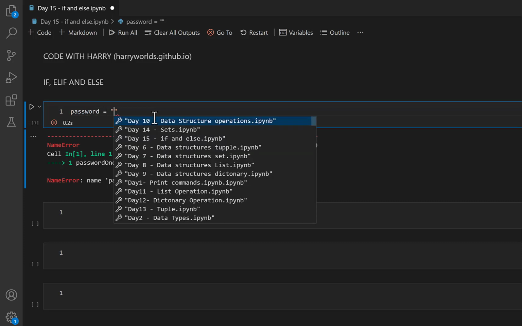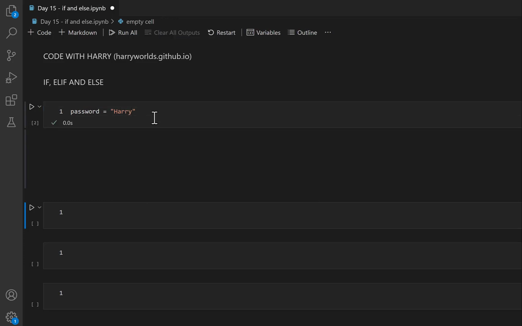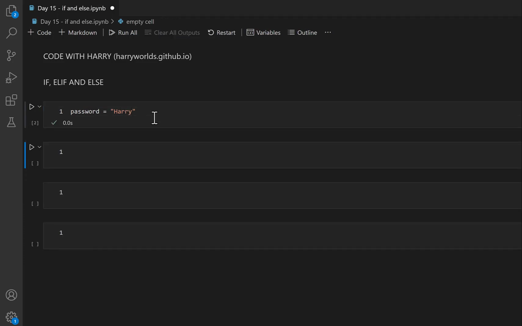And I will say just my name, Harry, and H is capital, right? And I will show you how you can manipulate it, and how even if you type in lowercase, it will convert that into uppercase, right? So HARRY is the password, and it is case sensitive. I'm not going to add anything very complicated because I want to make it very simple.